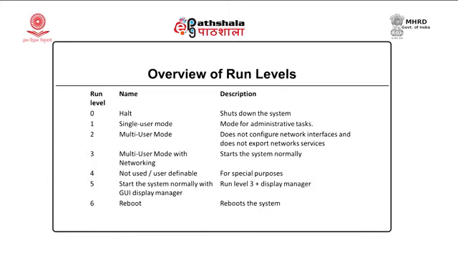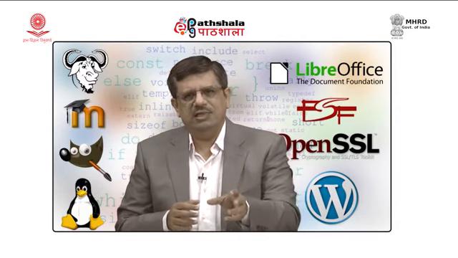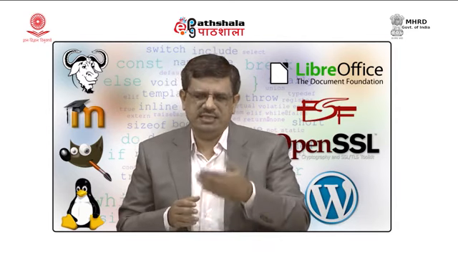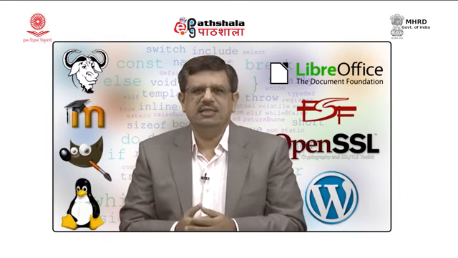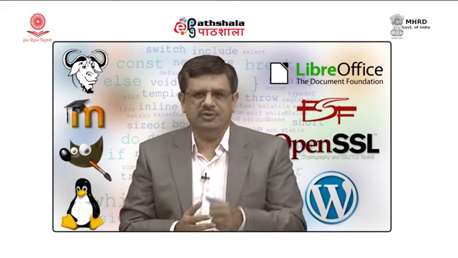As you can see on the screen, run level 0 indicates halt. When the system enters run level 0, the system will be shut down. The other run level is run level 1, which is for single user mode. When the administrator does not want the server to go into a network mode, wants to disable incoming connections, and does not want a multi-user environment, then he starts into single user mode.